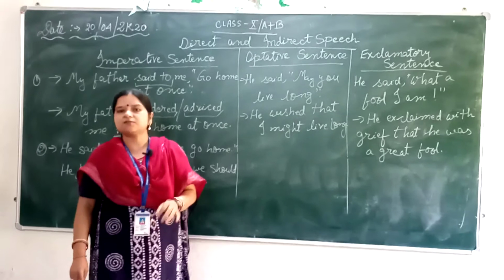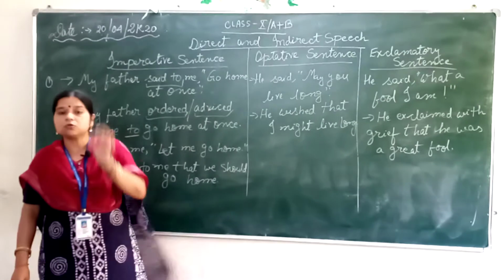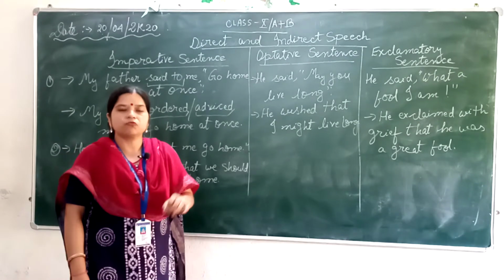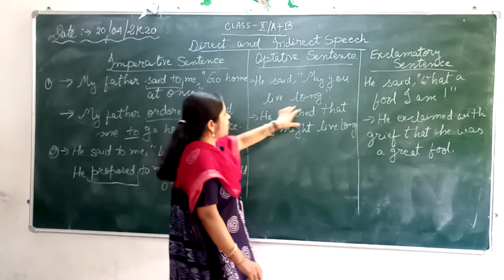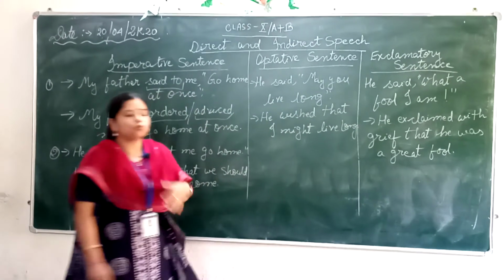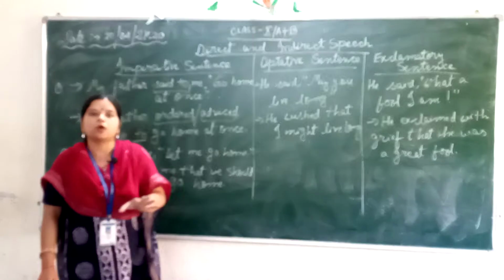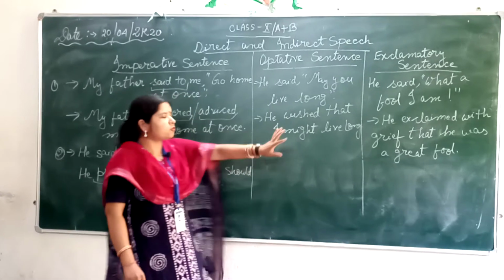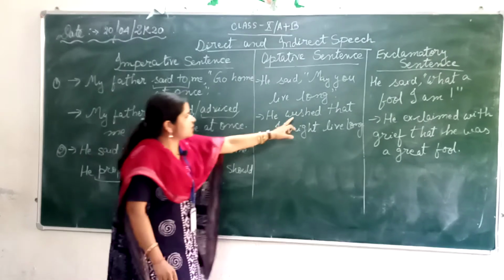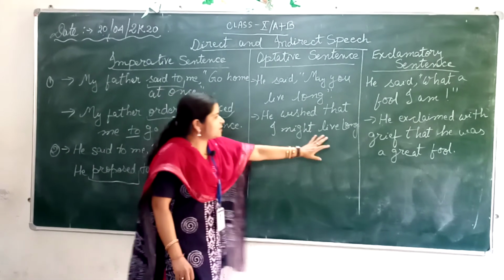Now what is optative sentence? Normally we use optative sentence when we are wishing or praying. He said, may you live long. Now to whom am I praying? It is to God. I won't write down he wished me or he prayed to me. I will just write he wished that I might live long.